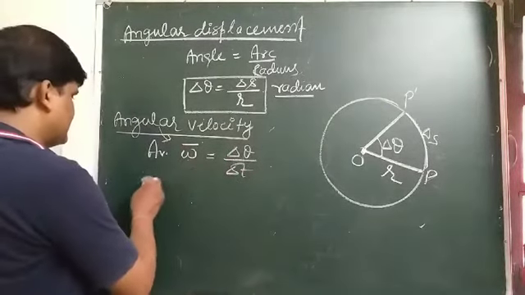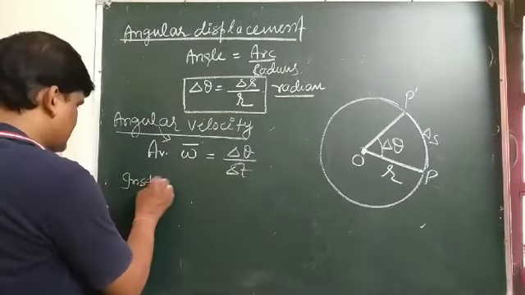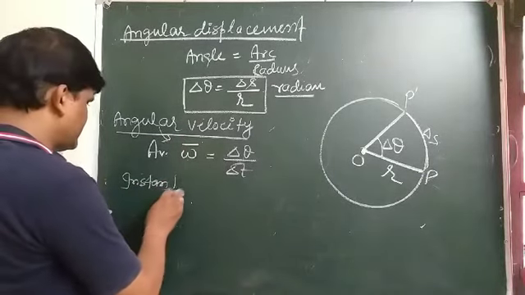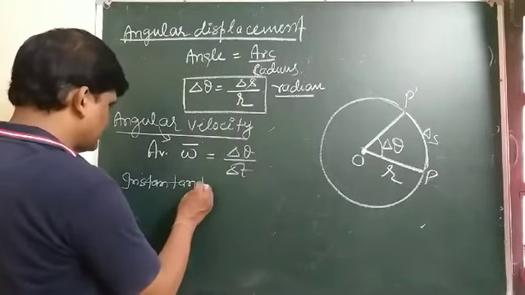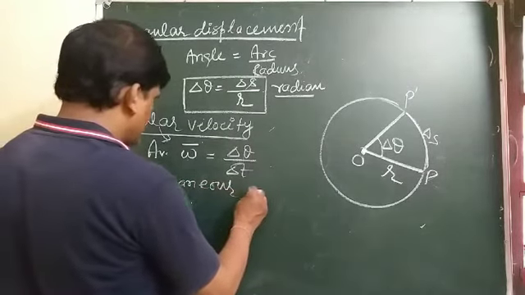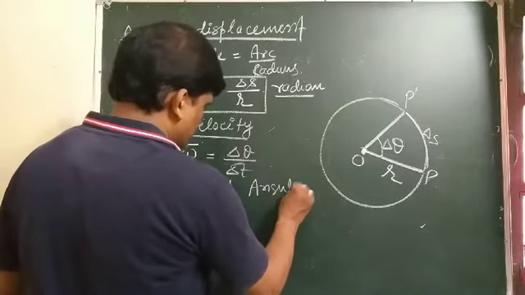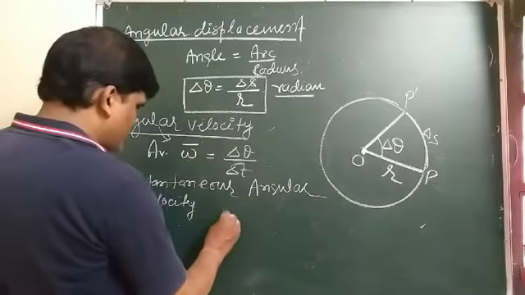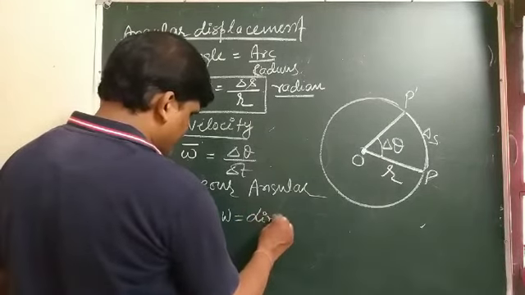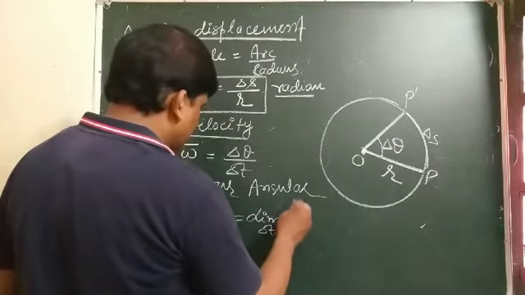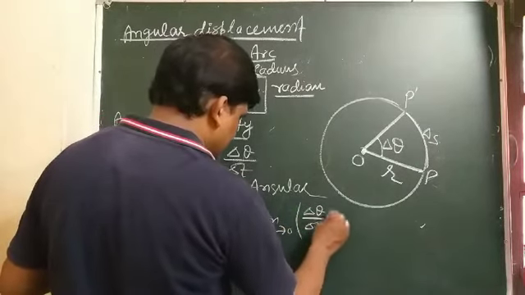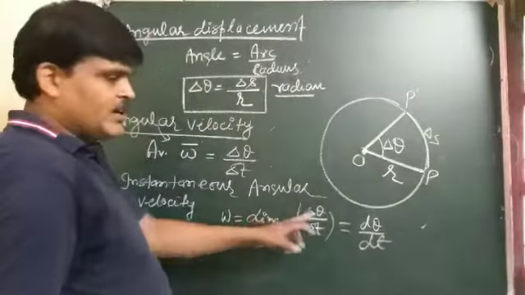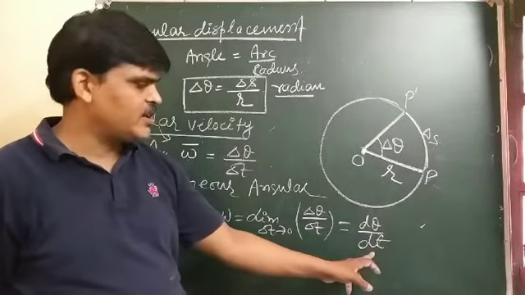And student, instantaneous angular velocity, not acceleration, instantaneous angular velocity, that is omega, which is the limit as delta t tends to 0 of delta theta by delta t, and this can be written as d theta by dt, and theta is expressed in radian, time in second.